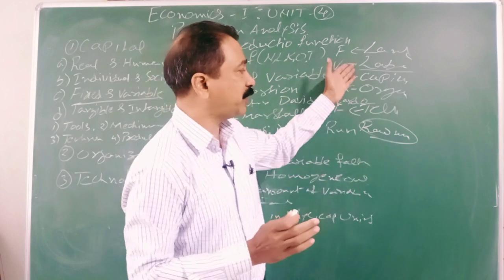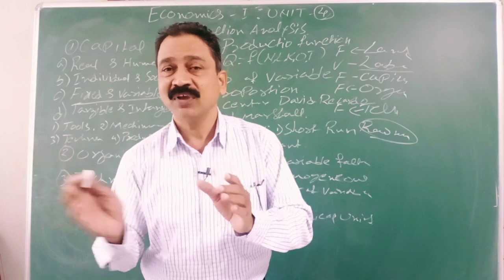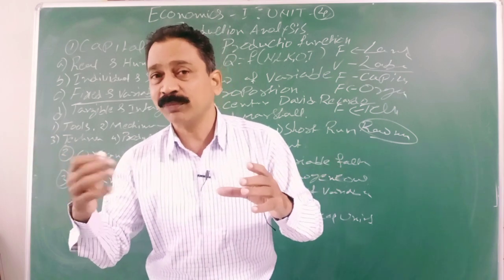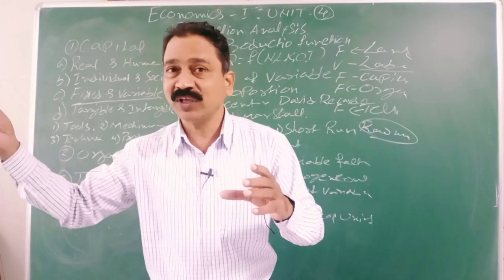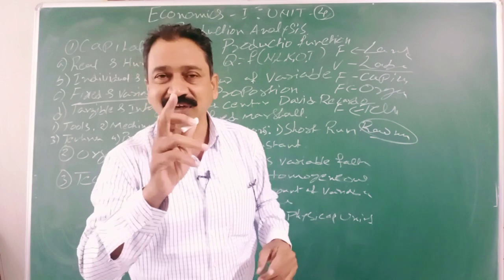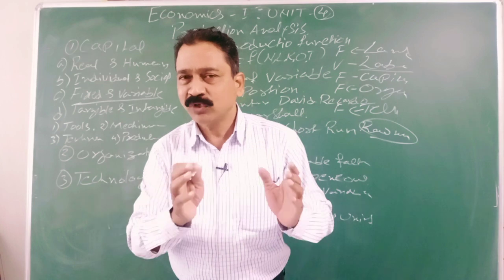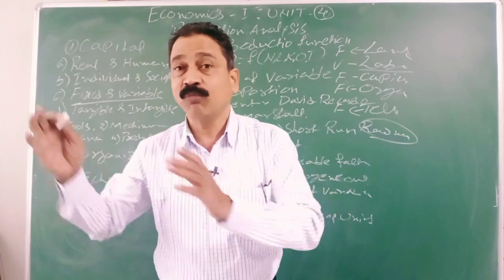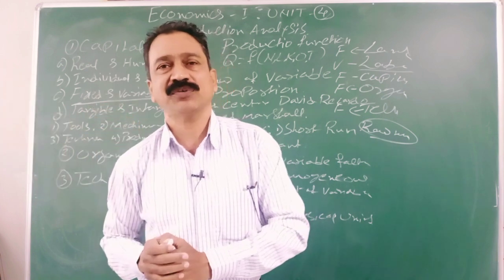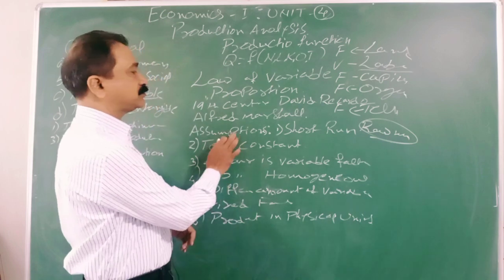Only you will change labor and raw material, and you will increase the output. In that way, what happens? Fixed factors are not going to be expensive, only the things which have to be changed, we change, and output increased, so automatically profit margin also increases. That is the cleverness of an organizer. He has to make such a plan, use less of inputs, get more of output. That is the main duty of the organizer. So let us see the assumptions of this organizer.